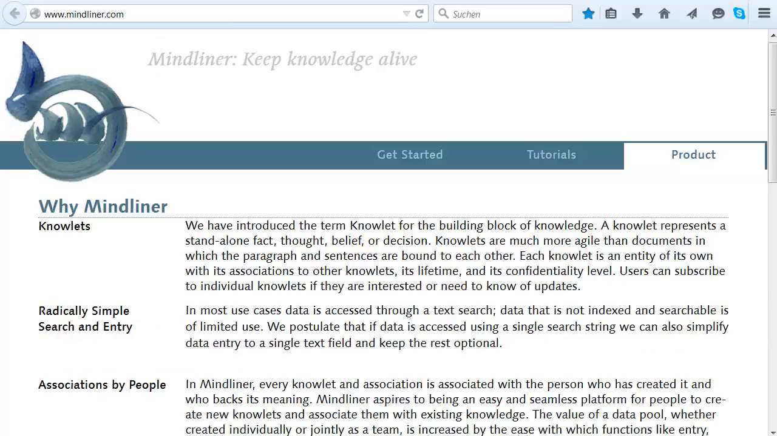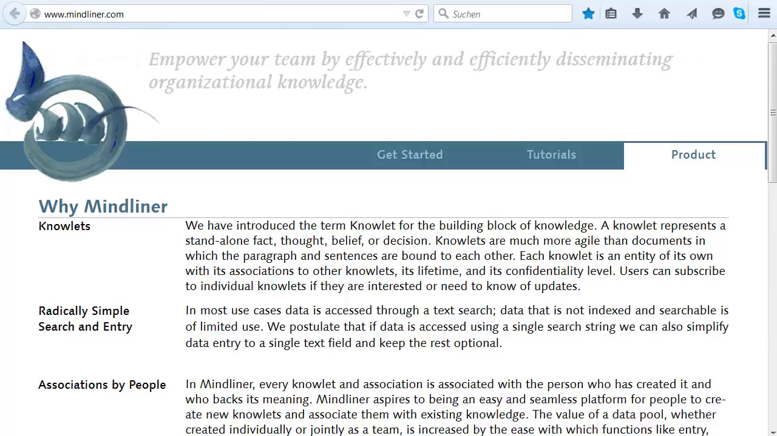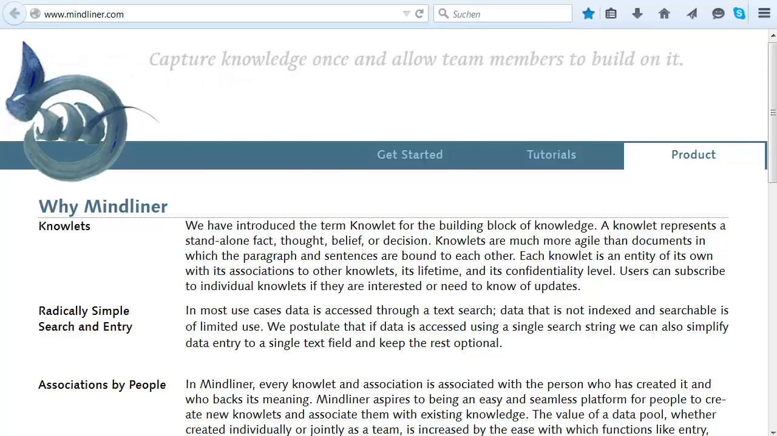We invented the term knowledge to stand for an atomic, short, standalone piece of knowledge. It can be a decision, a fact, an opinion. And knowledge items have a life of their own. So you, as a user, can specify their classification level. If this is important, you can specify their lifetime. And most importantly, each knowledge item can be associated with a number of other knowledge items to mimic the associations that we